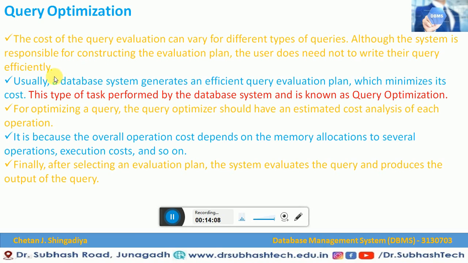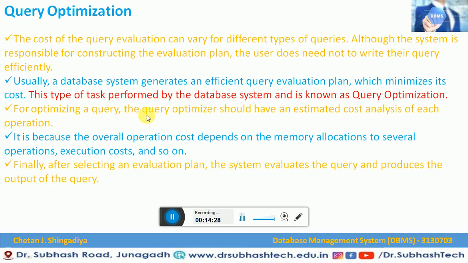What am I saying here? Usually the database system, whatever system we are using, itself generates the query evaluation plan which minimizes the cost. This task performed by the database system is known as query optimization.